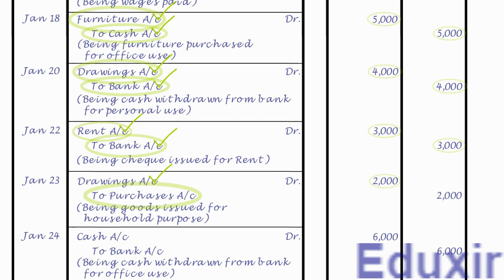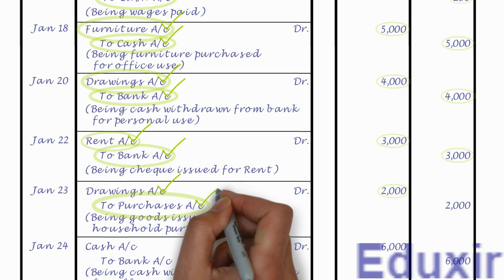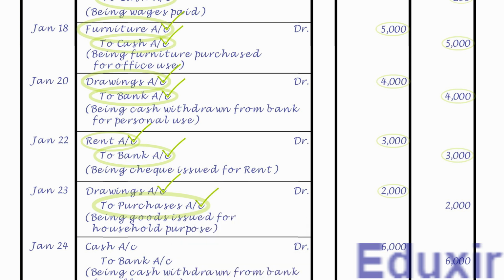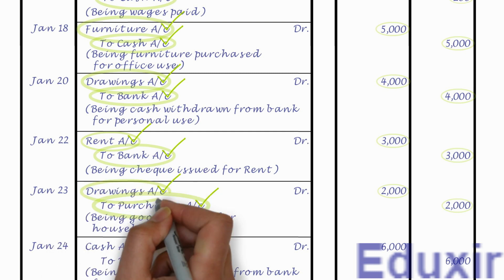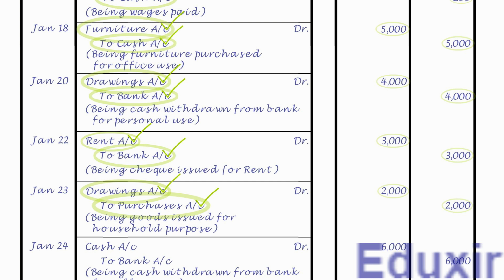As the name suggests, it needs to be posted on the credit side of purchases account and the credit amount is 2000 rupees. Note that the details that need to be posted into the particulars column is drawings account. As we already have the purchases account, let us now post this entry into that account.